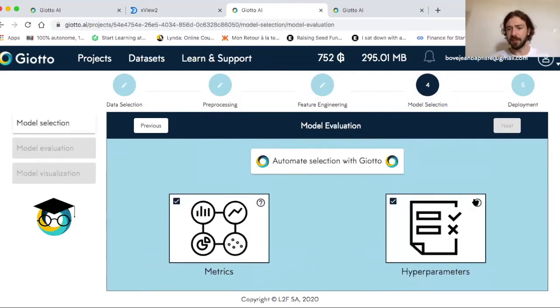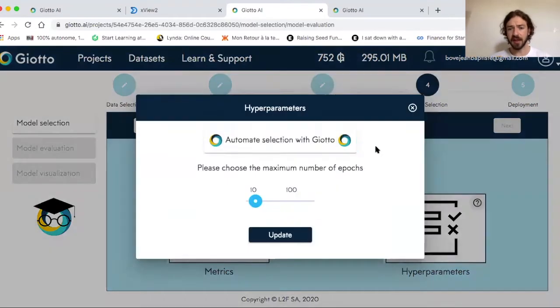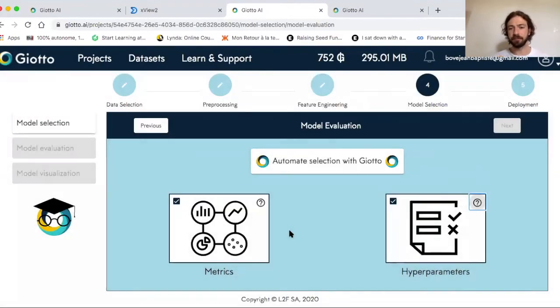Once I reach this step, the only hyperparameter that is interesting is actually the number of epochs. An epoch is the process of the algorithm running through all the images back and forth, okay? So the more epochs I have, the more the algorithm is supposed to learn. So I will choose 100 epochs. Great.